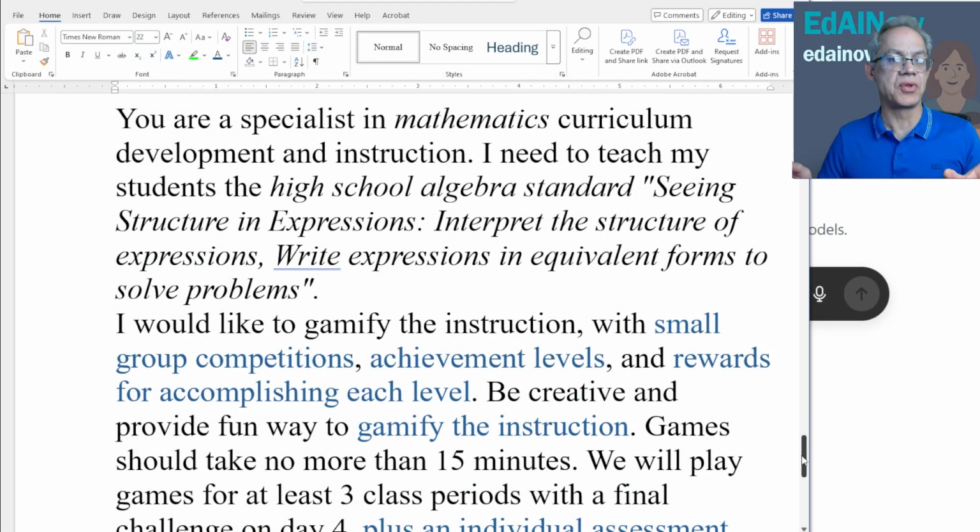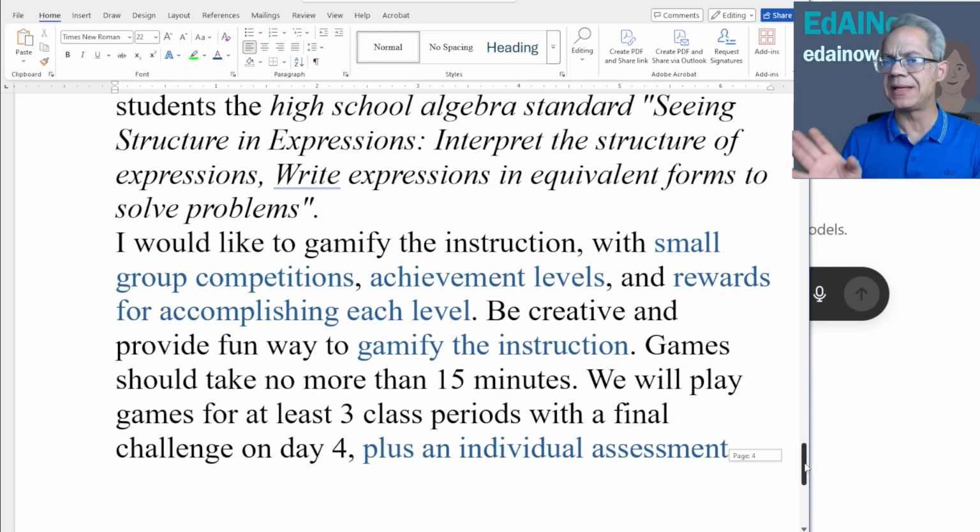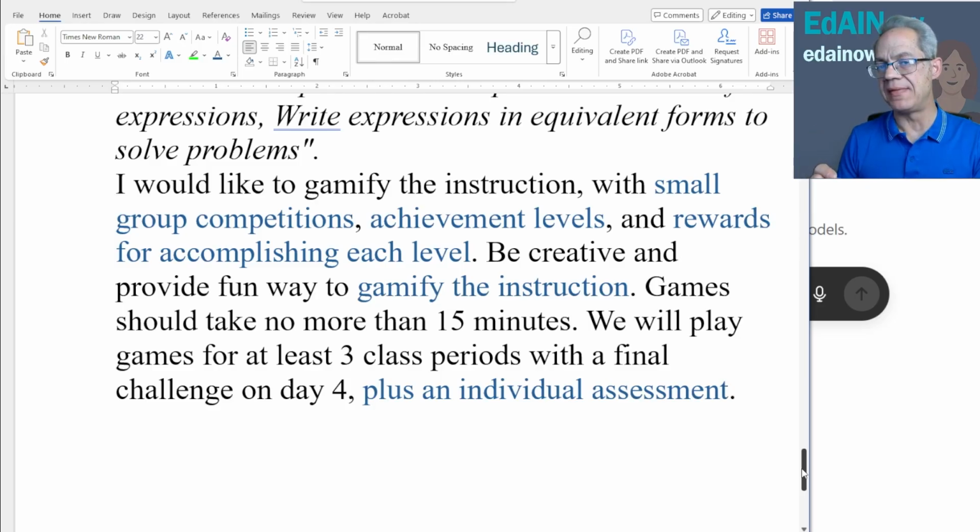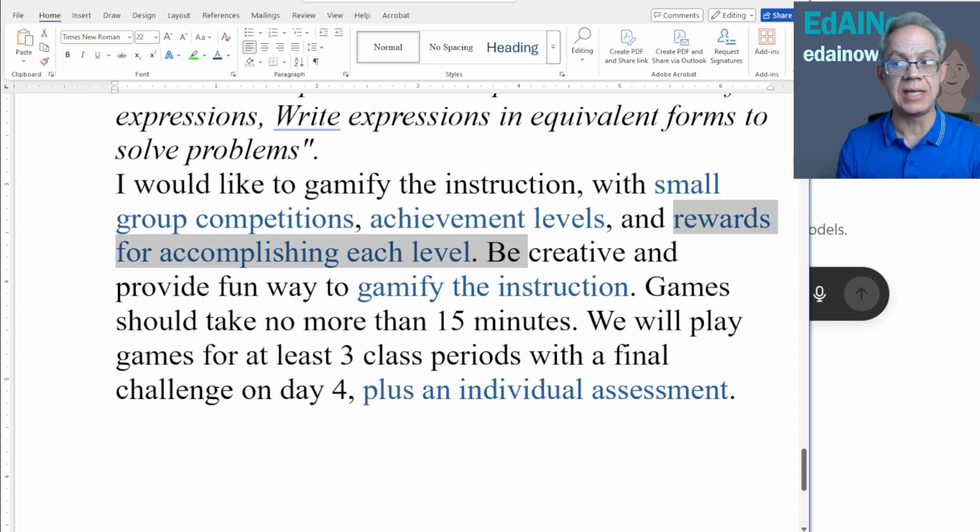Okay, so here is the third approach. Again, we have all the same boilerplate at the top, but we're going to do something quite a bit different here. We want to gamify the instruction, which is, if you think about video games, for example, you advance in levels, you advance in ability, you get rewards along the way as you become stronger at your skills. So we want to gamify the instruction. We want small group competitions, we want achievement levels, and we want rewards along the way for accomplishing each level. So again, be creative, make them fun, gamify it, no more than 15. And here's something very different that we're doing for this one.